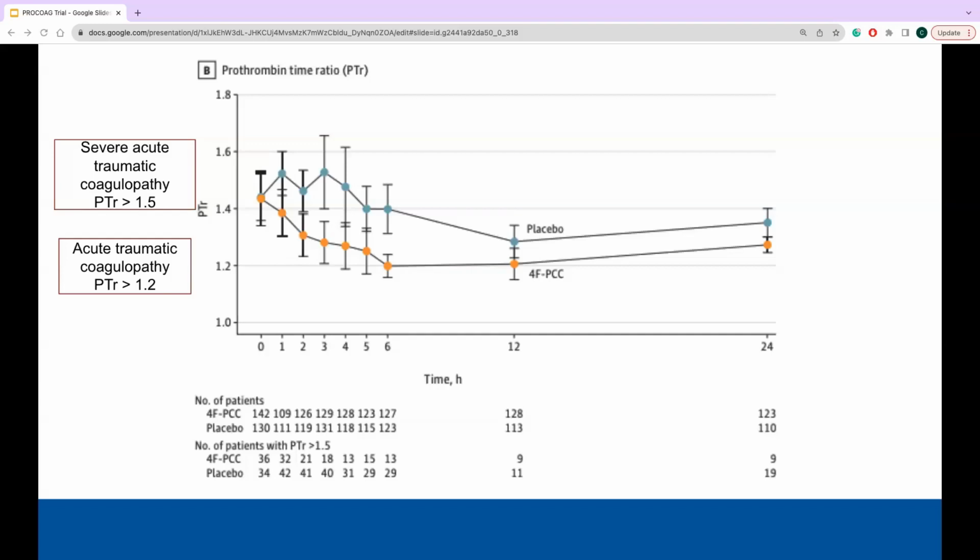of the study population. Additionally, we see that there is a marked decrease in PTR for the 4-factor PCC group, with a rebound increase around the 6 to 12 hour mark. This may be a better correlation and indication of the true effects of 4-factor PCC on PTR, as it typically lasts around 6 to 8 hours in duration. Furthermore, we see an interesting rebound in both groups at the 12 to 24 hour mark, and this may be due to hypercoagulopathy, a state of late phase trauma-induced coagulopathy, as it is seen in both groups.